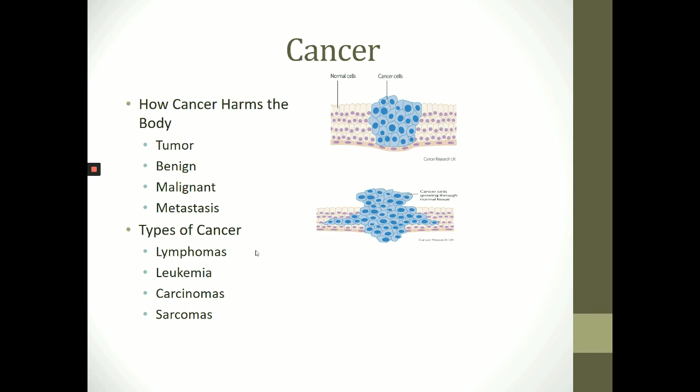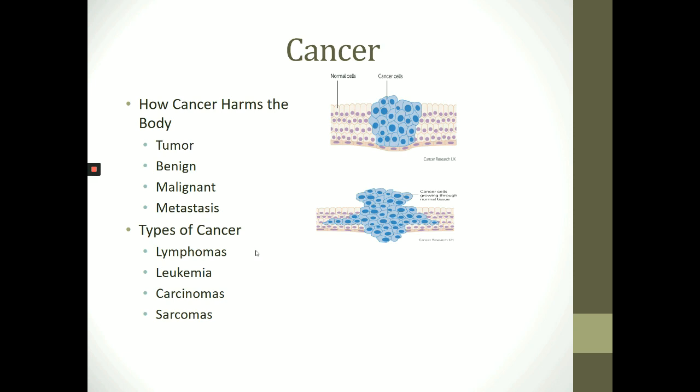How does cancer harm the body? An abnormal mass of tissue that has no natural role in the body is called a tumor. Some tumors are benign or non-cancerous. Benign tumors grow slowly and are surrounded by membranes that prevent them from spreading from the original site. Although non-cancerous tumors don't spread, they can be dangerous if they interfere with normal body functions. For example, a benign brain tumor may block the brain's blood supply.